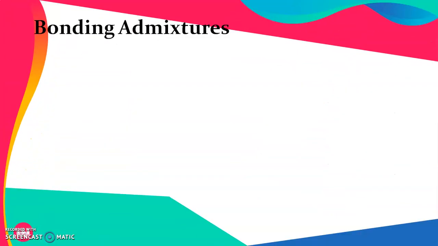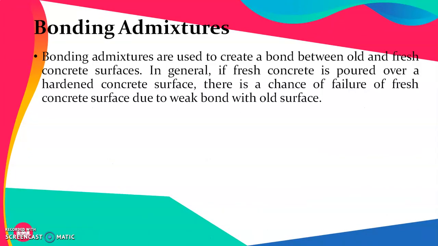Next is bonding admixture. Bonding admixtures are used to create a bond between old and fresh concrete surfaces. In general, if fresh concrete is poured over a hardened concrete surface, there is a chance of failure of the fresh concrete surface due to weak bond with the old surface.